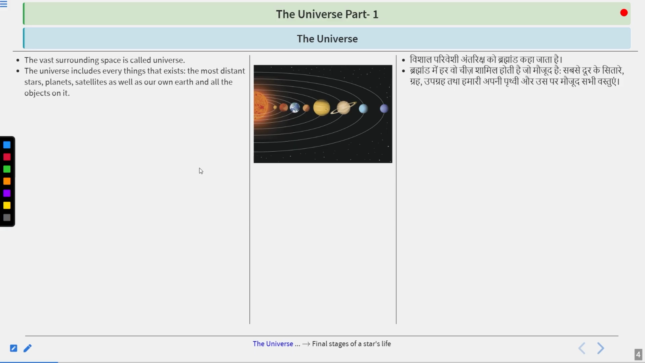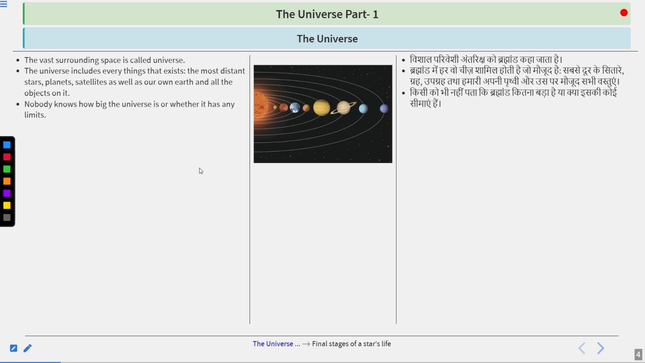If we talk about the universe, there is no standard criteria to define whether a thing is a part of the universe or not. The universe is actually a vast thing that includes everything that exists. The most distant stars, the planets, satellites, as well as our own Earth and all the objects on it are part of the universe, including you and me also.